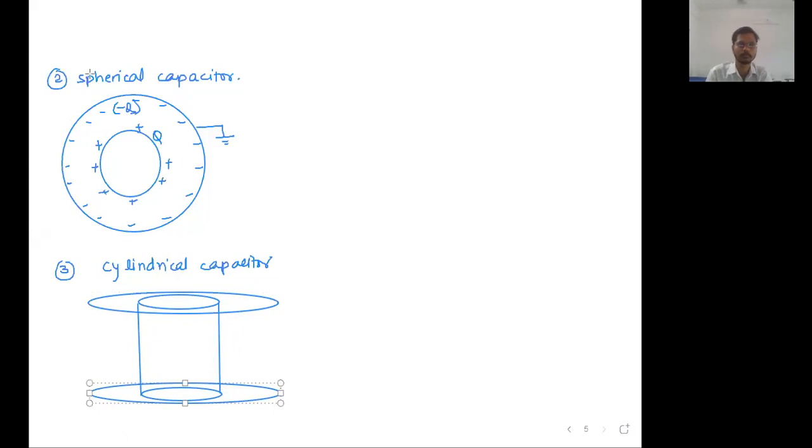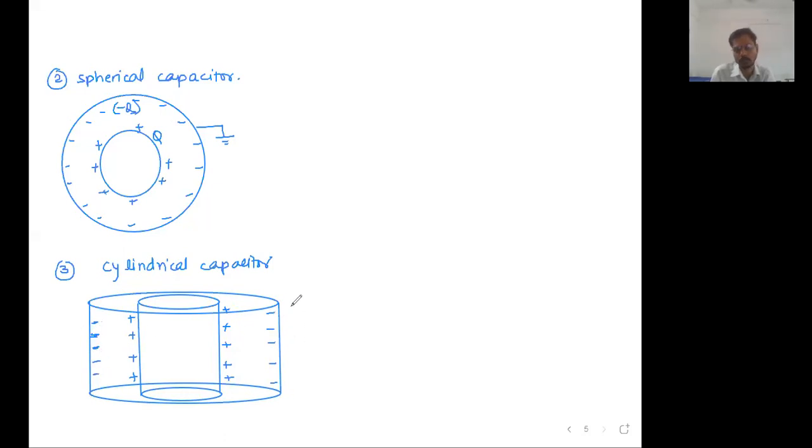Like this. First cylinder, second cylinder. Now give the charge to the inner cylinder. That will come on the outer surface of the inner cylinder. Automatically, negative charge will be induced on the inner surface of the outer cylinder.